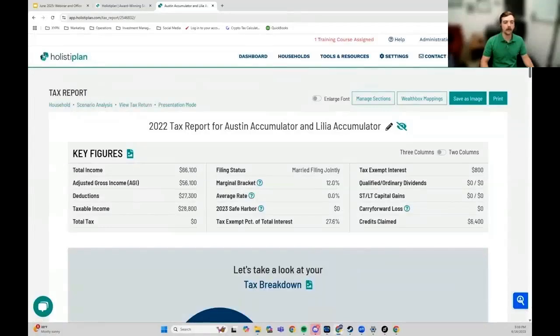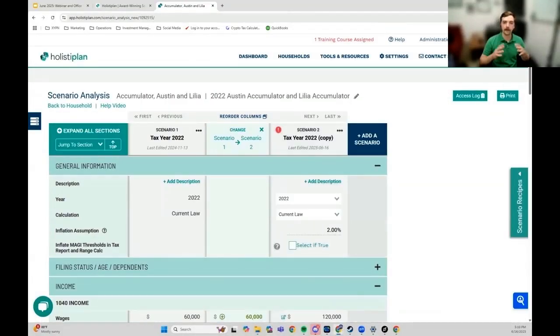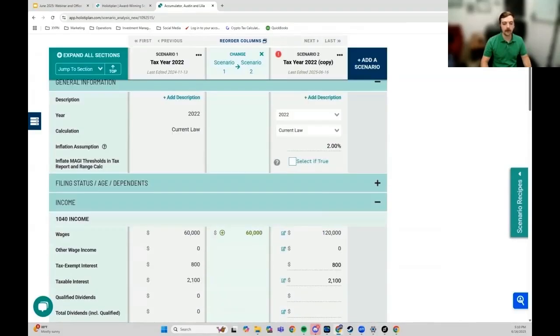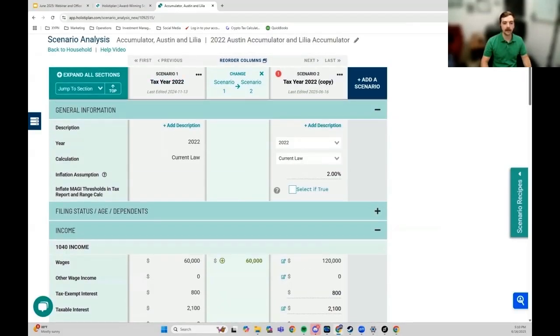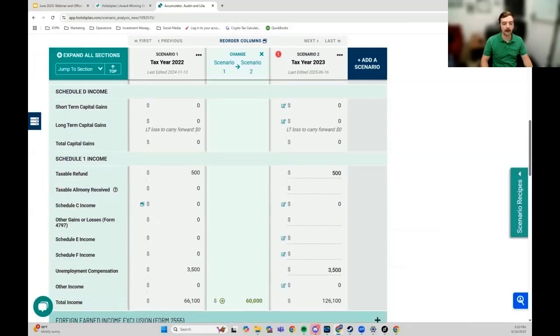Yep. Okay. So what else can it do? One more thing. I'll just show you. This is the scenario analysis portion. So what we've been doing so far is just breaking down what's already happened, right? This allows us to then project and plan into the future. So 2 things happened between tax year 2022 and, let's say, it's 2023 now. Okay. So someone went back to work. One of them went back to work. Okay. So their income increased, and they had another kid.